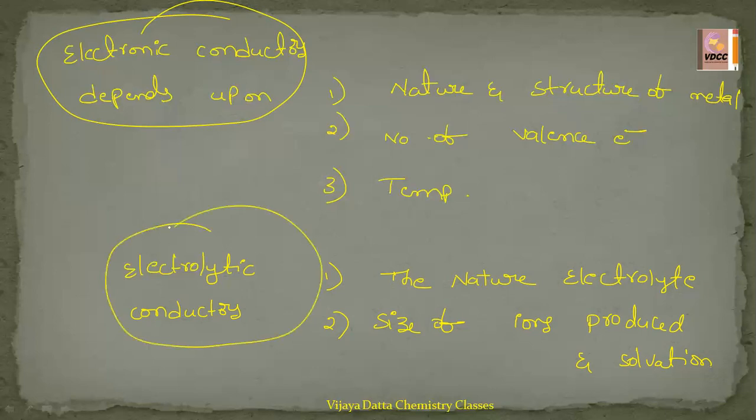Now a very important one is electrolysis. Generally we study electrolysis from the lower classes, and once again we'll discuss here what is meant by electrolysis. See, before going to electrolysis, we should know what is meant by electrolyte and non-electrolyte.